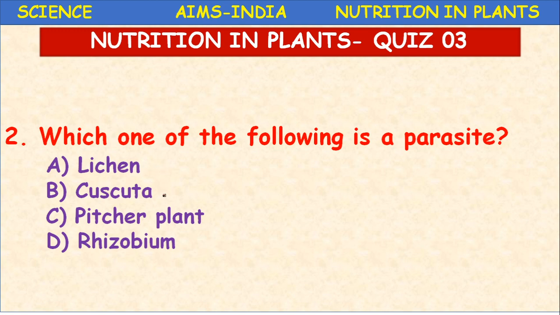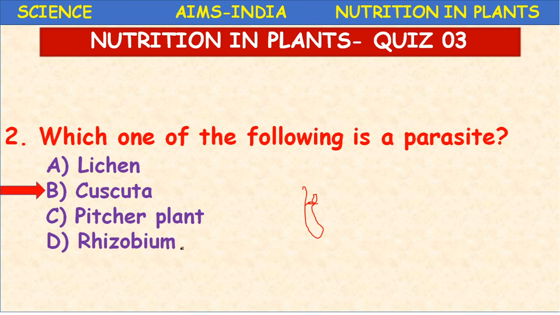And here Cuscuta, we have discussed, it is a parasite. Coming to the third option, pitcher plant. The plant is like this. It possesses several pitcher-like structures, and it is an insectivorous plant where it possesses a lid over it. Whenever an insect enters inside, it closes. So it is an insectivorous plant. And Rhizobium is a bacteria. So here the correct option is Cuscuta.